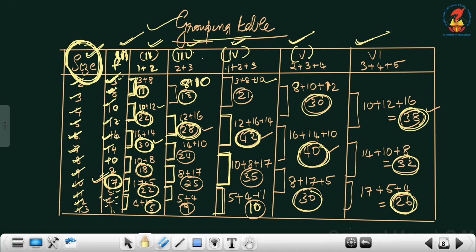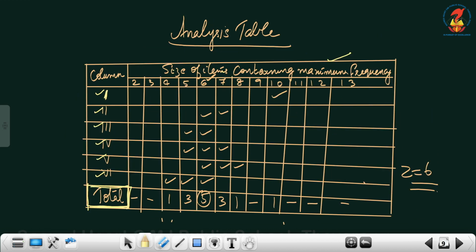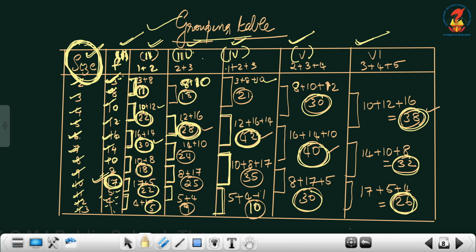What do you mean by that? What is the maximum frequency here? 17. What is the maximum frequency here? 30. What is the maximum frequency here? 28. This is what we mean by maximum frequency. So what is the heading given there? Size of the items. I told you, as 17 is the highest value in this particular column, isn't it? 17 belongs to the size 10. Now here 30 is the highest value. You got 30 by adding 16 and 14.